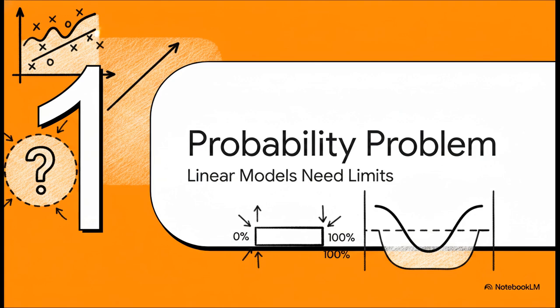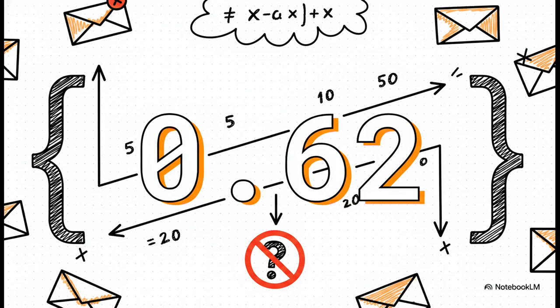Section 1, the probability problem. Linear models need limits. Let's just imagine for a second that we train a standard linear regression model to predict spam based on the number of spammy words. We feed it an email, and the model spits out a score of 0.62. Now, you might look at that and think, okay, 0.62, that feels like a 62% chance. The lower the value, the less likely it's spam, right?